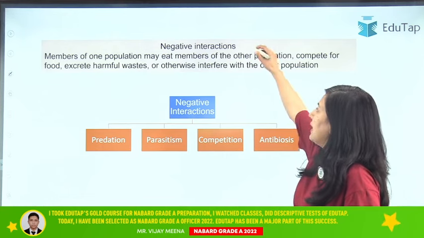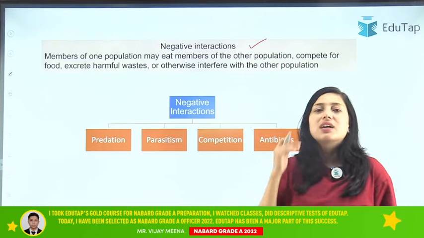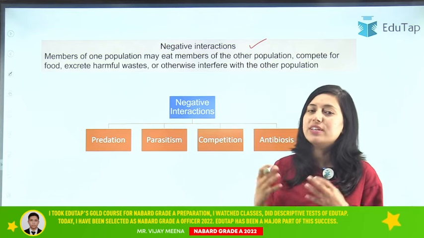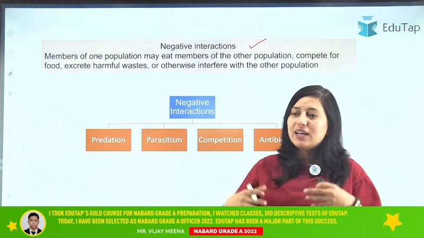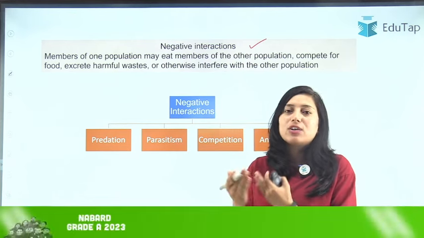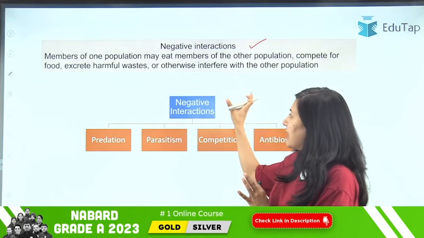Then we have negative interactions. Now what does negative interaction mean? The interaction where someone is getting harmed, where someone is getting killed, or where there is a negative impact on any one organism. All that interaction is your negative interaction.